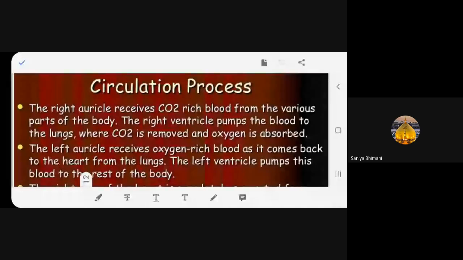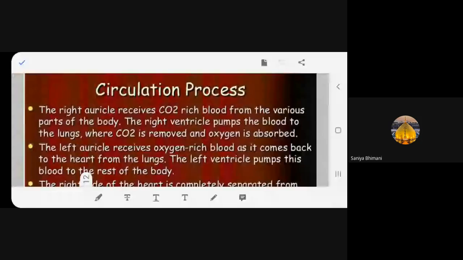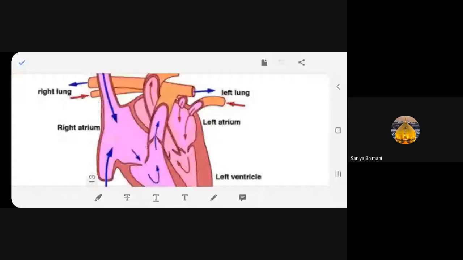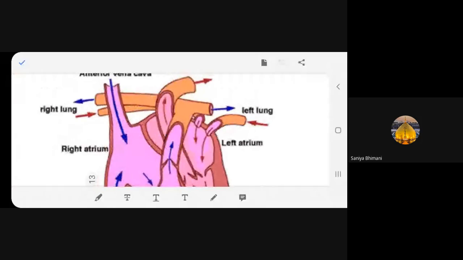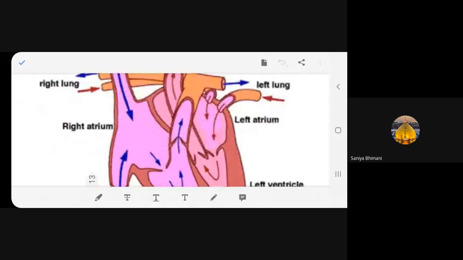If I ask you, which one is the right auricle, can you say?